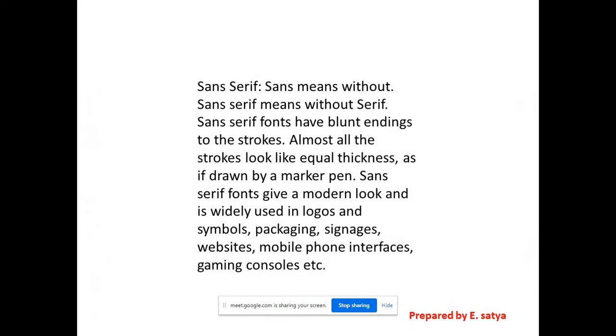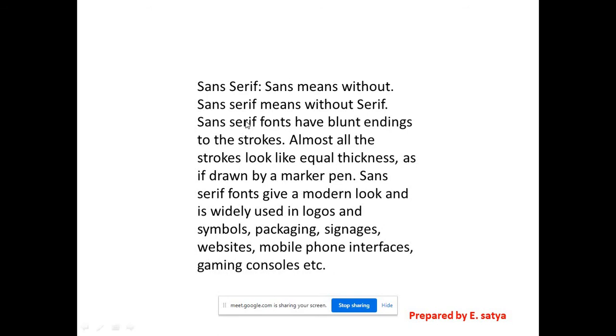But on the other side, sans serifs: sans means without, so sans serif means without serif. Sans serif fonts have blunt endings to their strokes. Almost all the strokes look like equal thickness, as if drawn by a marker pen. Sans serif fonts give a modern look and are widely used in logos and symbols, packaging, signages, websites, mobile phone interfaces and gaming consoles.